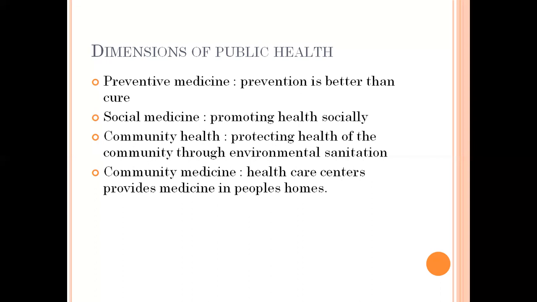Next, community medicine. Community medicine is directly given to the public through different government hospitals like healthcare centers. They will provide direct medicine to the people in their homes. For example, this corona is there. During corona time, the government provided one kit. That kit is supplied to every home where corona is affected. So like this, community medicine is maintained. So these are the dimensions of public health, which include preventive medicine, social medicine, community health, and community medicine.